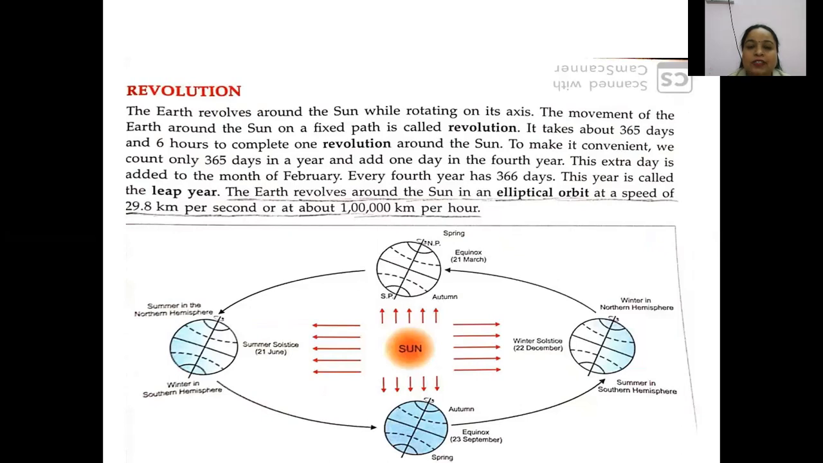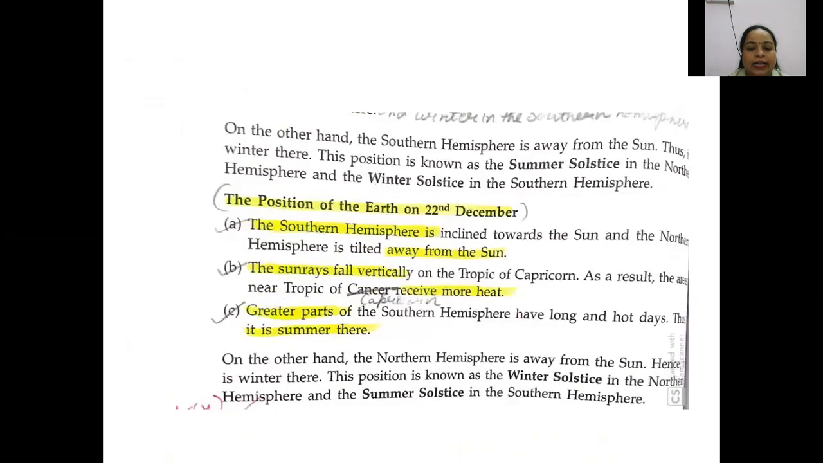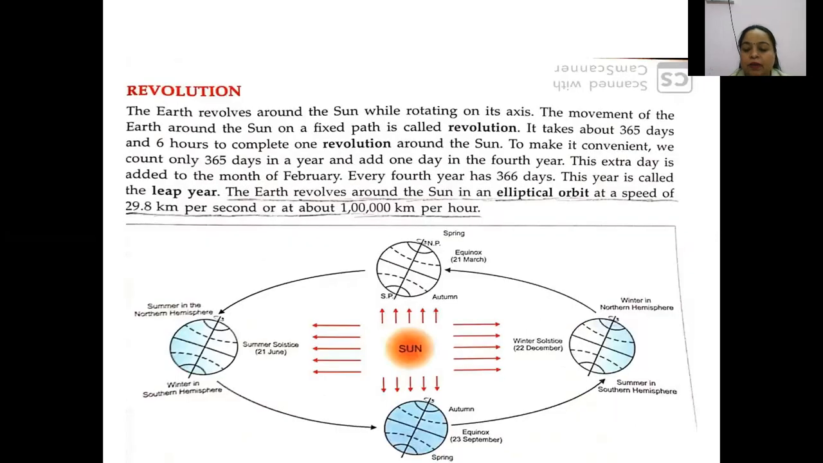Okay, now the earth has reached just the opposite direction. By revolving around the sun, the earth has reached the position just opposite to 21st of June. So what happens at that time? The southern hemisphere is inclined towards the sun and the northern hemisphere is tilted away from the sun. So please refer to this diagram. The northern hemisphere is away from the sun and the southern hemisphere is facing the sun.